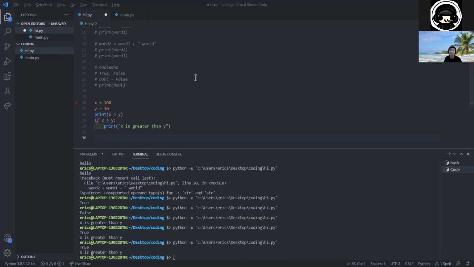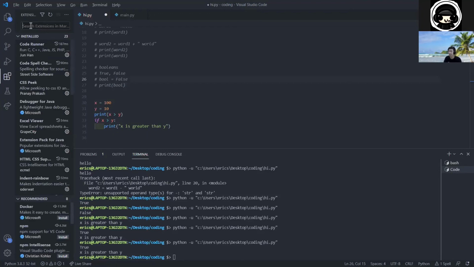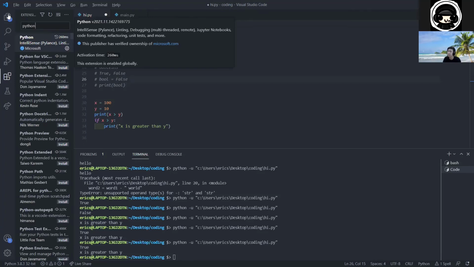You need to install the Python extension here to get the colors and stuff. You can just type Python and install the first one by Microsoft.